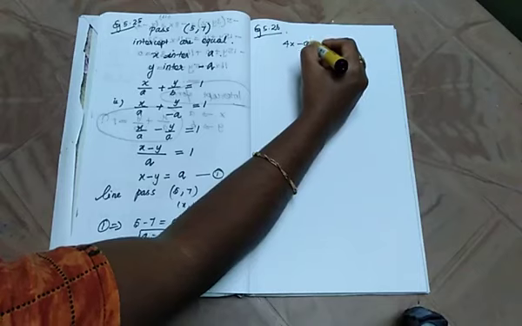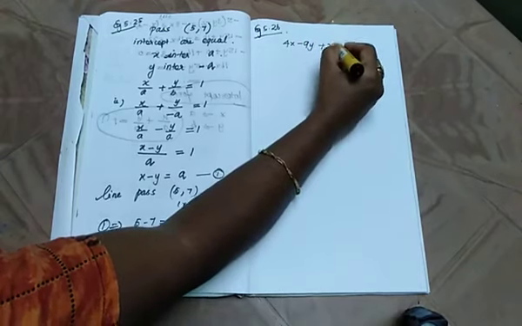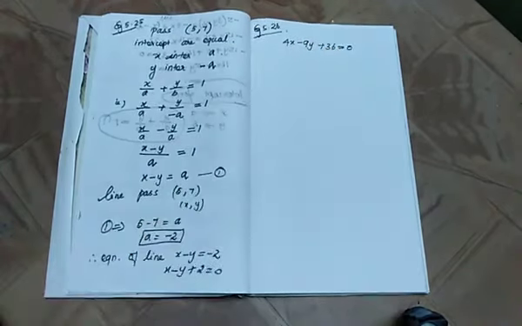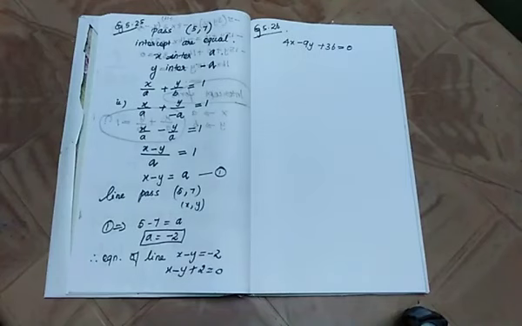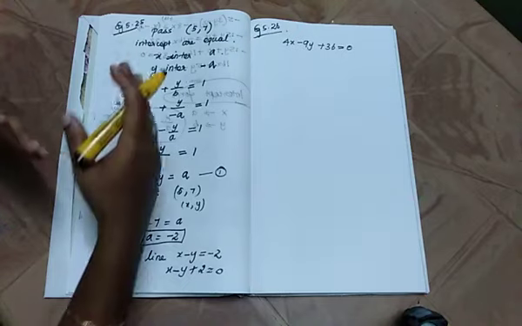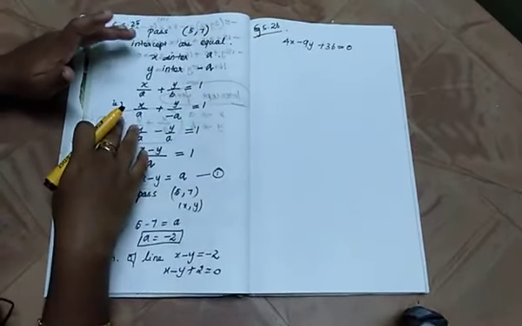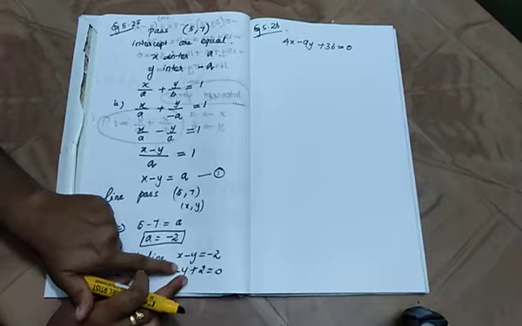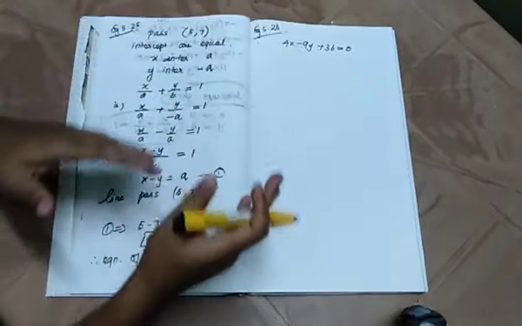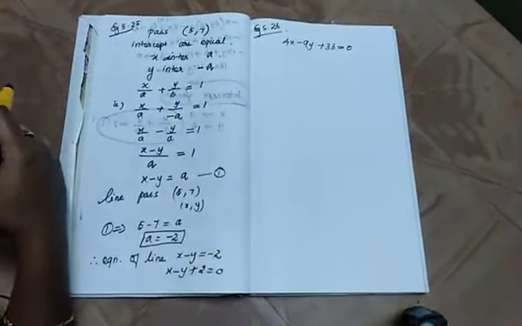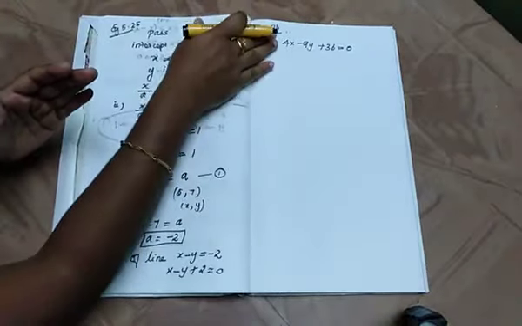4x minus 9y plus 36 is equal to 0. We have to find out the x-intercept and y-intercept, that is the a, b values. Okay, so let's see how to find them. First, when points and intercepts were given, we formed the equation. Now the equation is given, we have to find the intercept form. Now just make this equation into our intercept form.